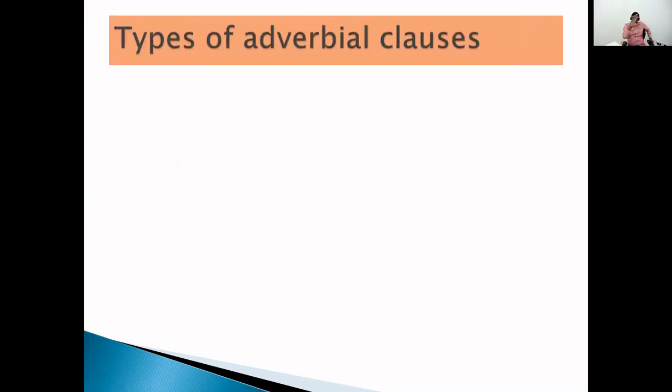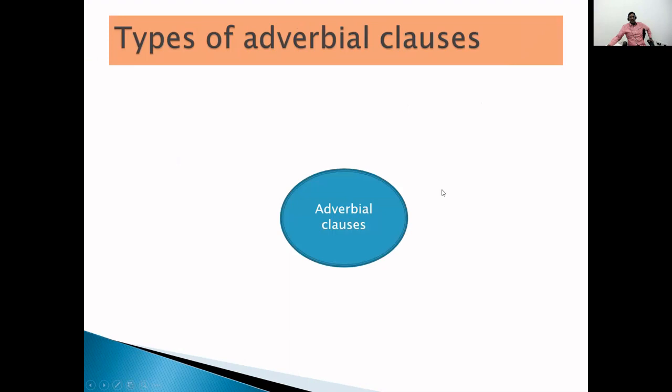Now, see here. There are different types of adverbial clauses. If you know all these adverbial clauses, you can use them in a proper way. How can you use different types of adverbial clauses? See here.